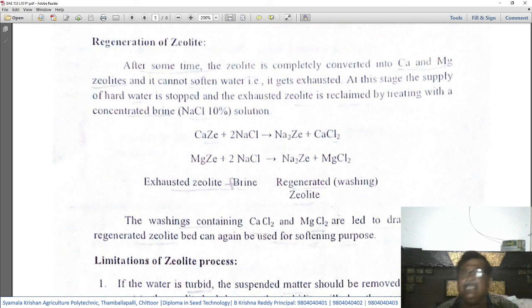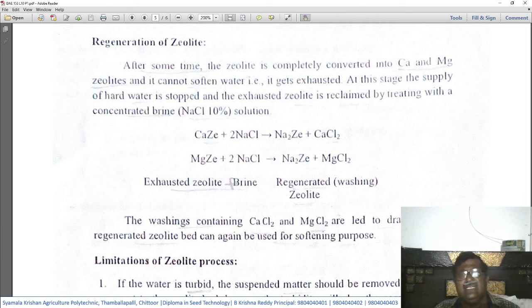So in the cylinder for treatment of hard water, this zeolitic bed is there, but after usage for some time, the entire zeolite bed will become calcium and magnesium zeolite, and further it cannot absorb or exchange ions. At that stage, it will stop converting the hard water into soft water. That means its usage gets exhausted.